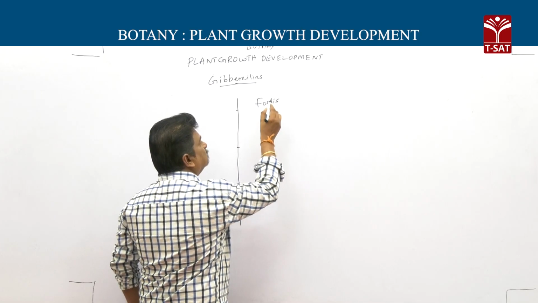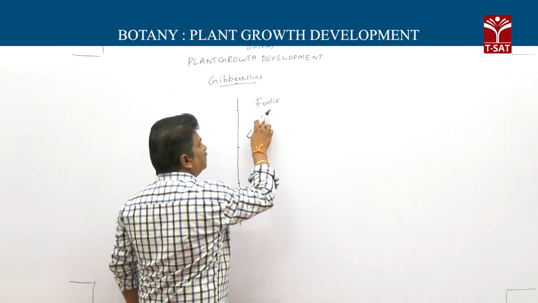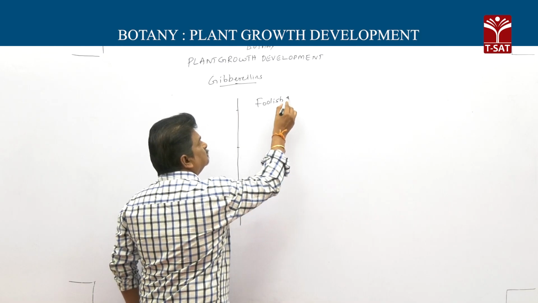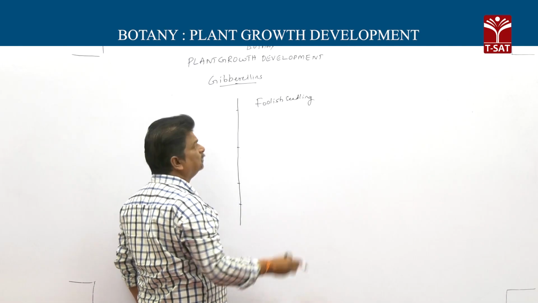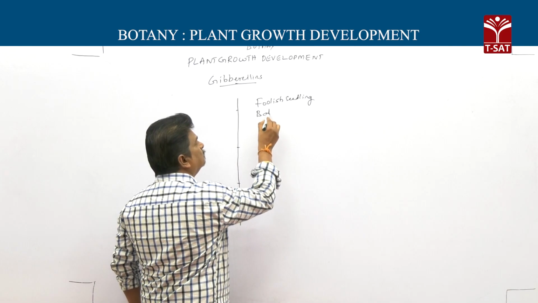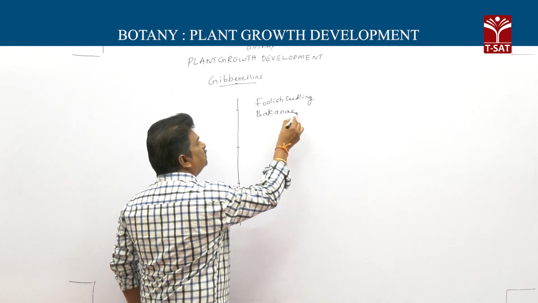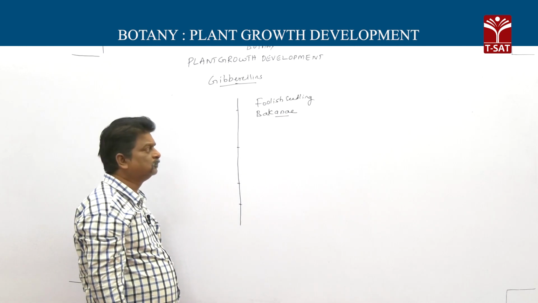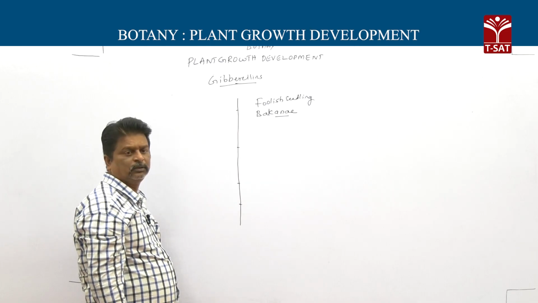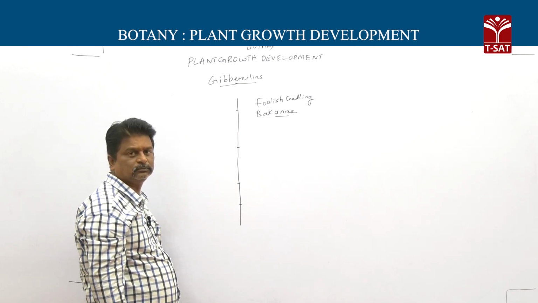For that disease, they gave the term foolish seedling or bakanae disease.